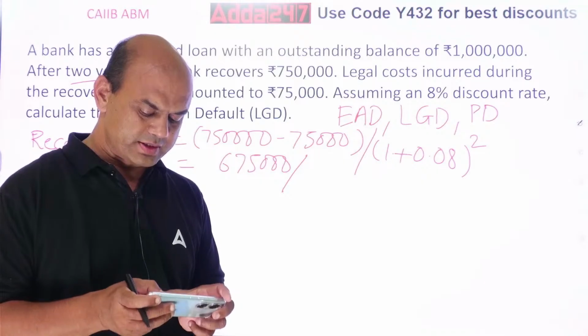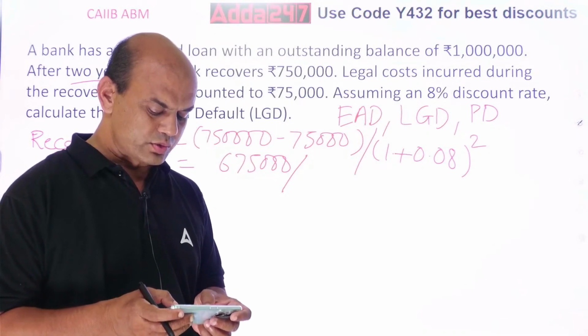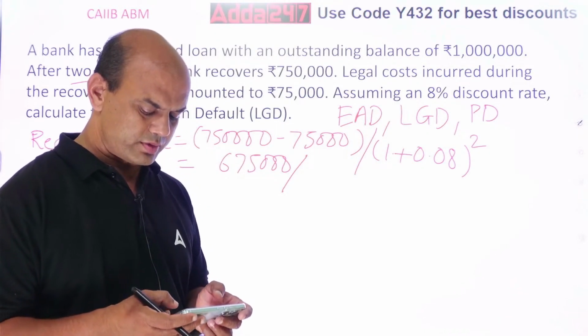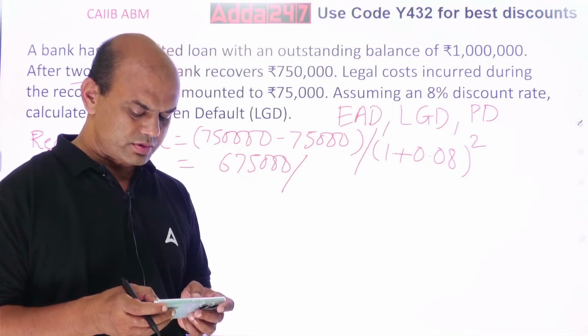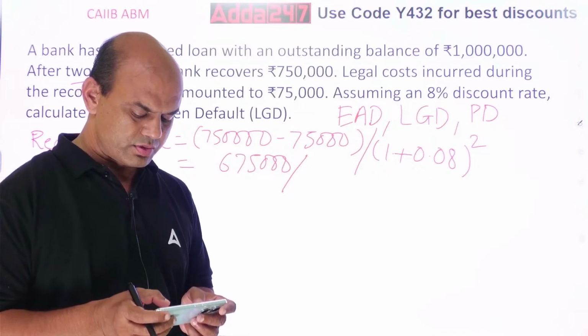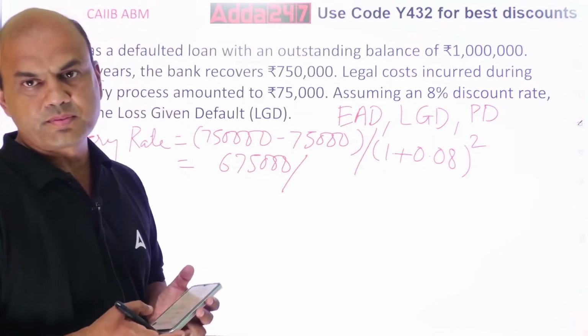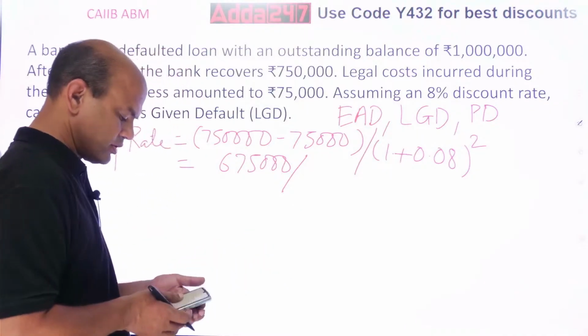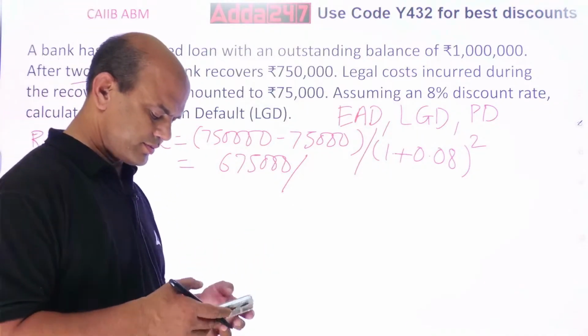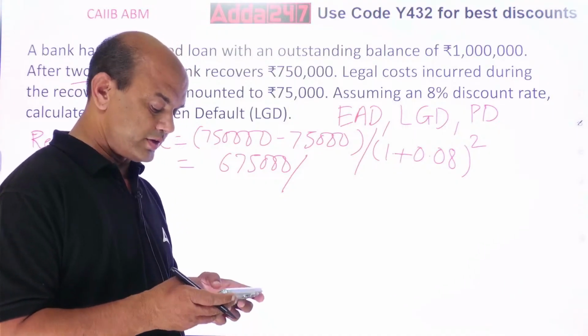So 1.08 raised to 2. Square. Oh, I have done cube. Okay, so 3.24. Oh no, wrong. Always be very careful.